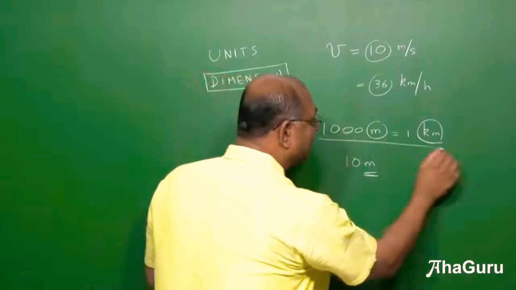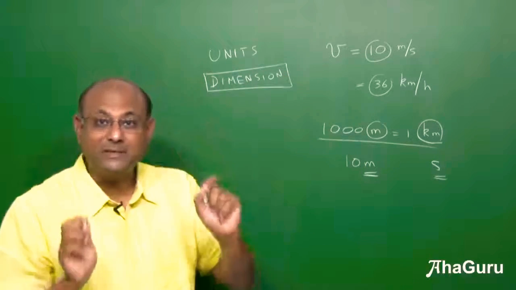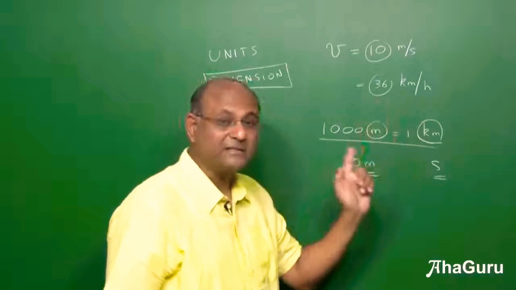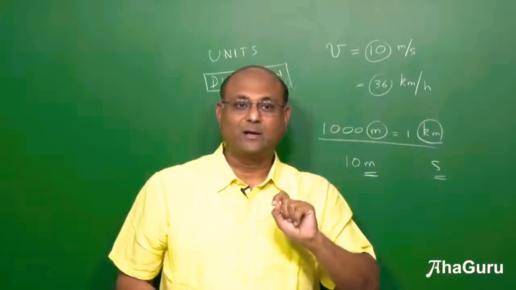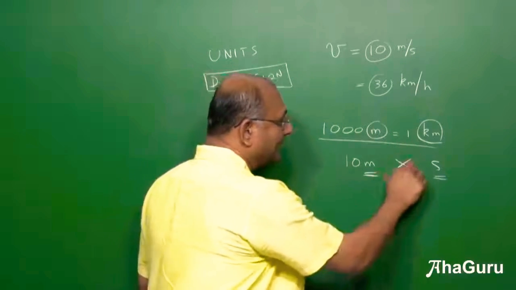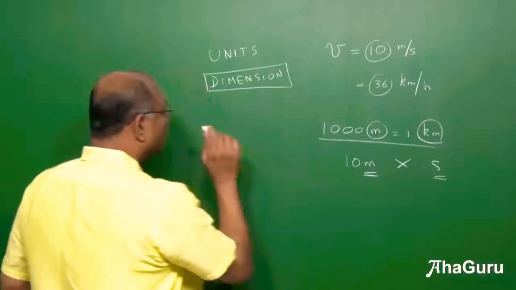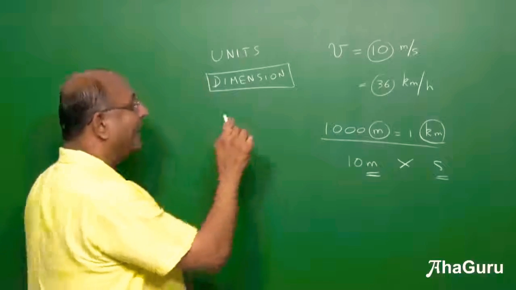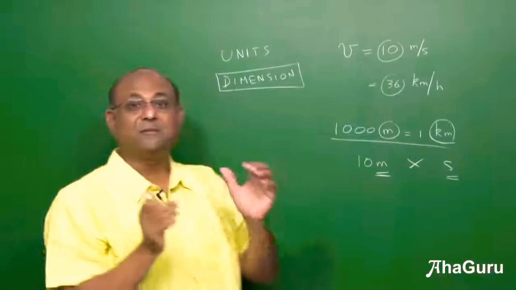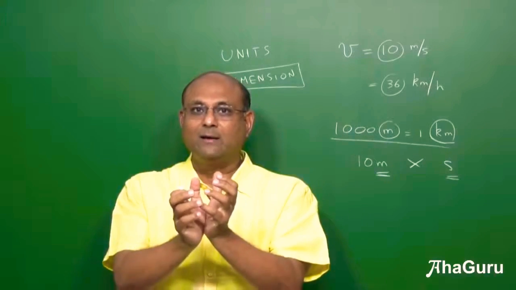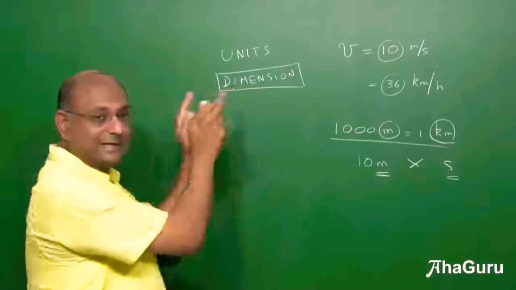You can use this kind of a statement only if the dimension is the same. Only then you can talk about conversion from one unit to another unit. You cannot convert meters into seconds, you can't do that. Now, units I hope is clear to everybody, and dimension tells you the physical quantity, what kind of quantity it is.